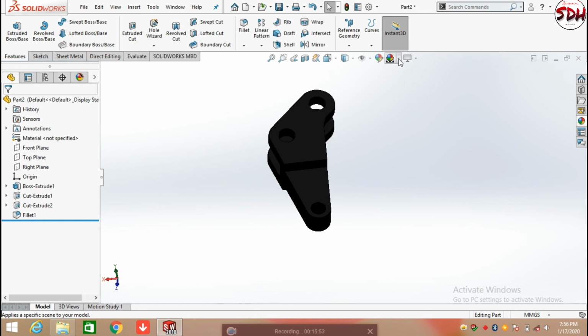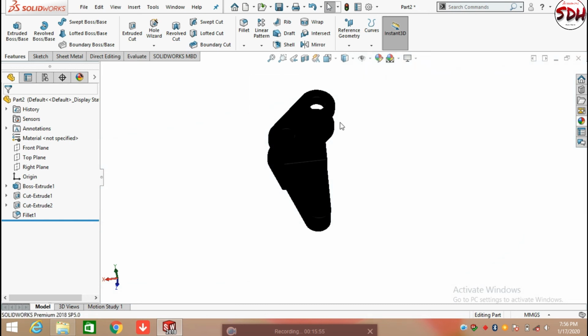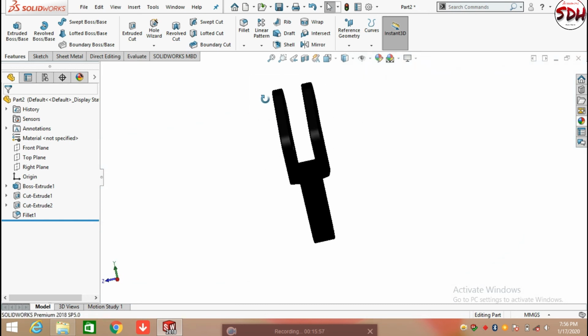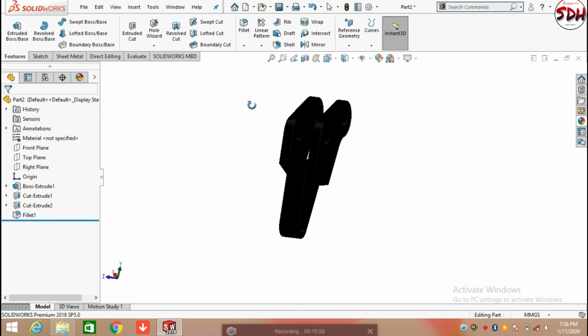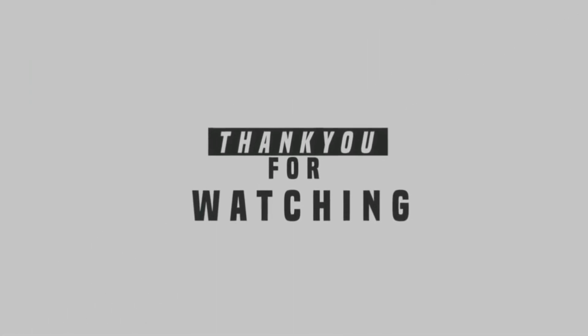So now the linkage is ready for use in the Volvo Excavator. This is all about the bucket linkage, the second part of the Volvo Excavator. The next part continues in the next video. Thanks for watching the video.